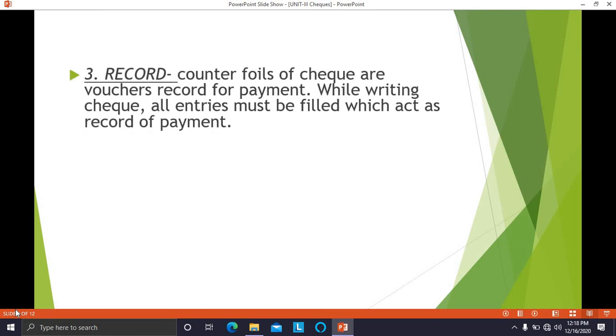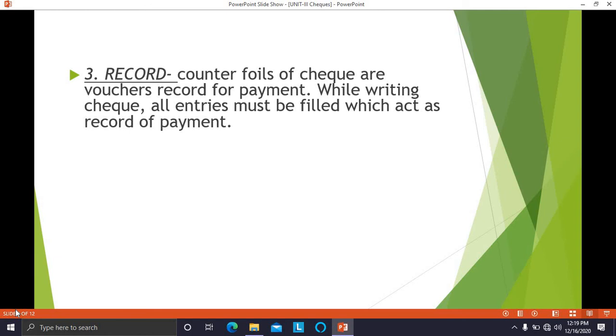Third point, record. Whenever a checkbook is provided, we can see that on the last or first page of the checkbook, a voucher record will be there. Immediately after drawing or writing one check, we have to make an entry in that list: which check is drawn, the check number, the date, the purpose of writing the check. Everything we have to immediately mention in the counterfoils of the check. Because of that, maintaining the record of the checks becomes very easy.